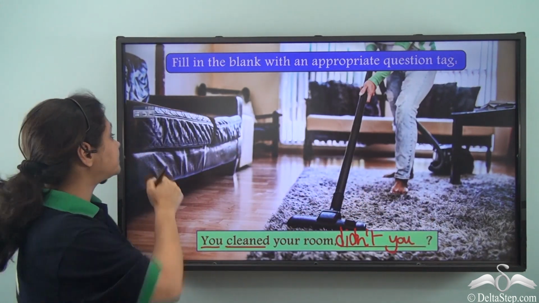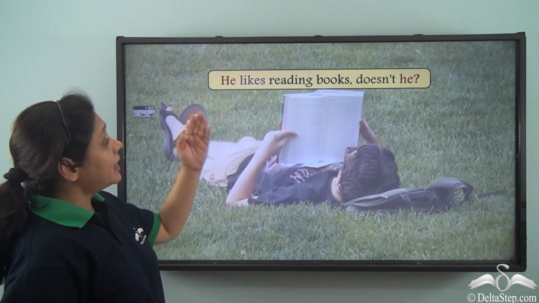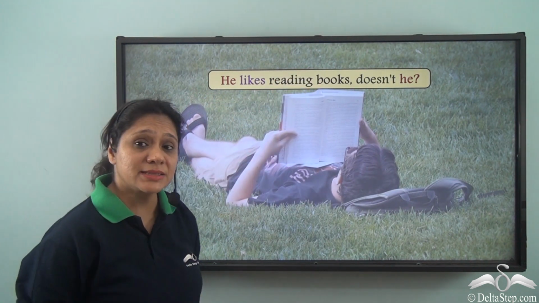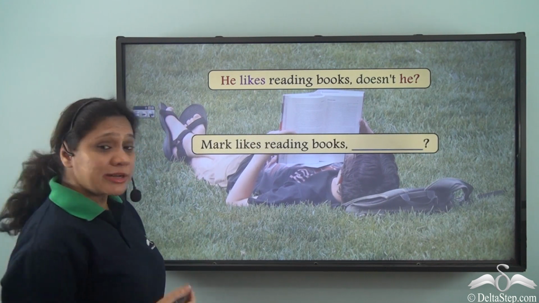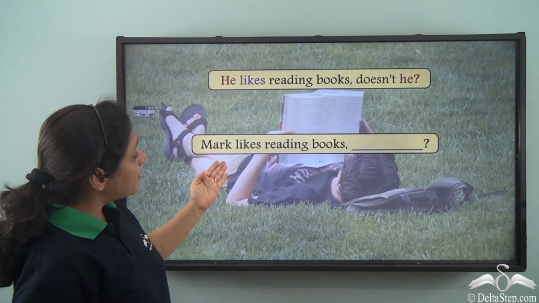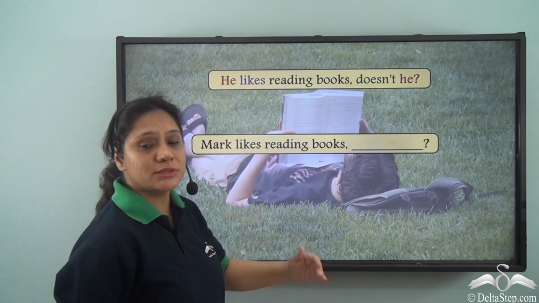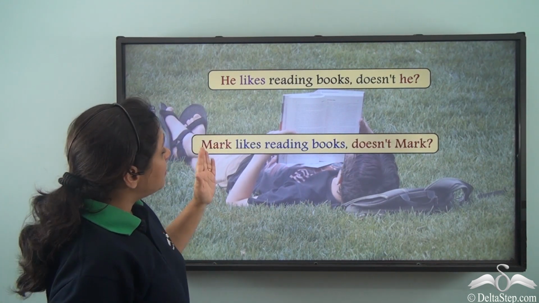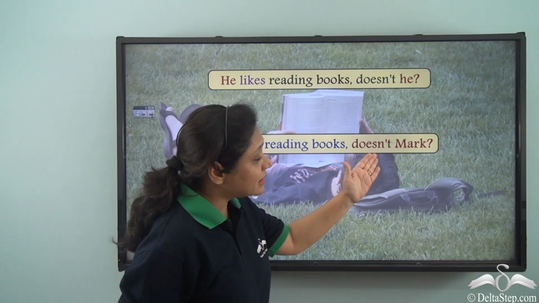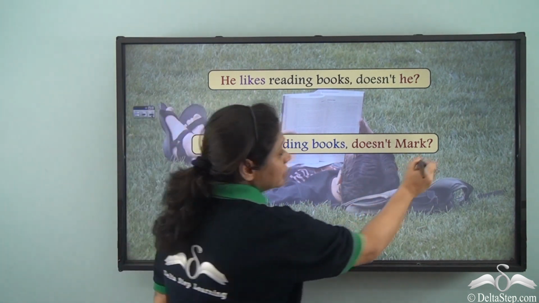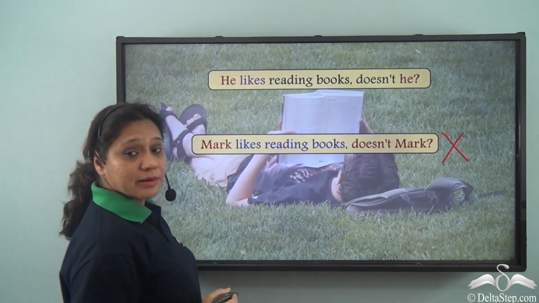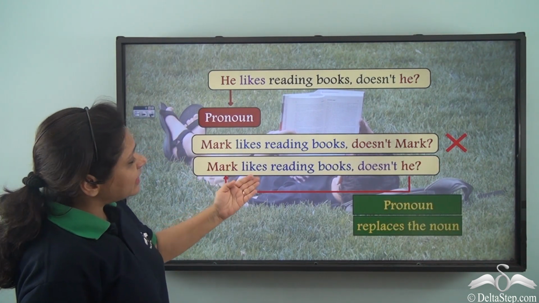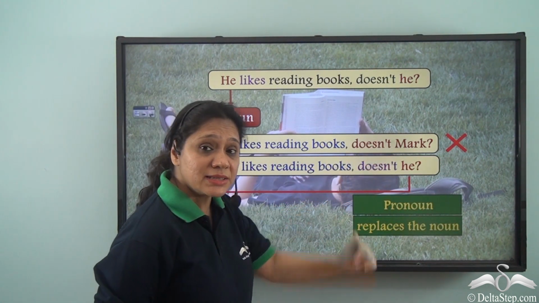Didn't you? So, if we say he likes reading books, our question tag will be doesn't he? But what if we have a sentence as Mark likes reading books? What will be our question tag? Will it be Mark likes reading books, doesn't Mark? No, this is not correct. Our correct sentence will be Mark likes reading books, doesn't he?